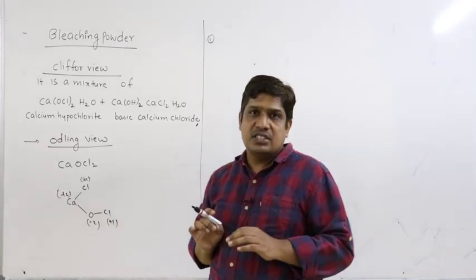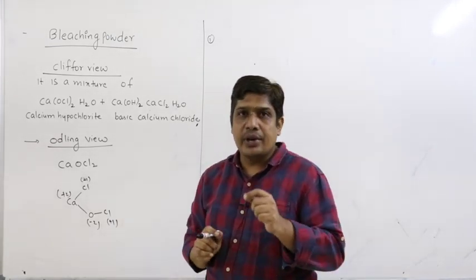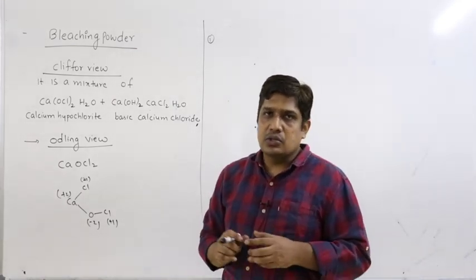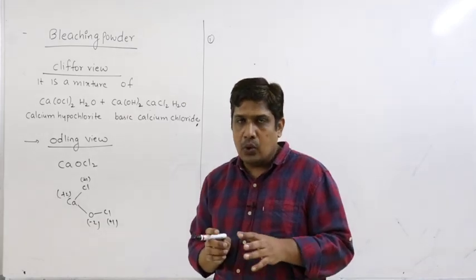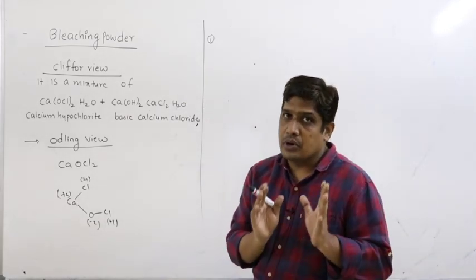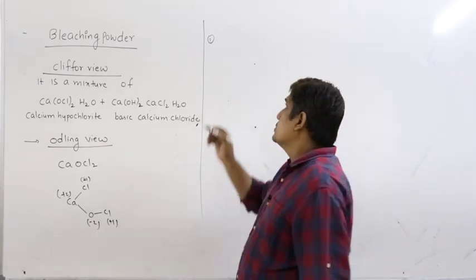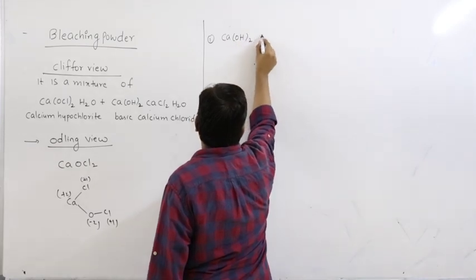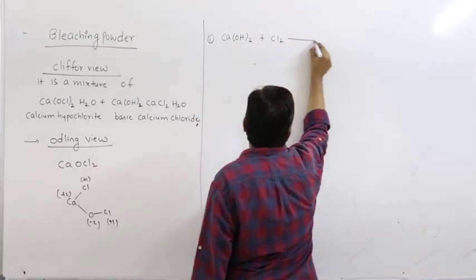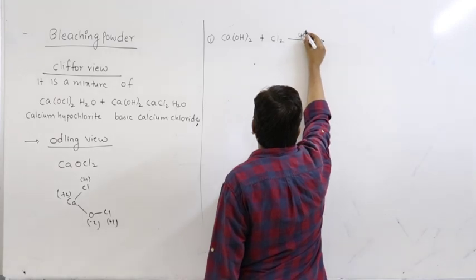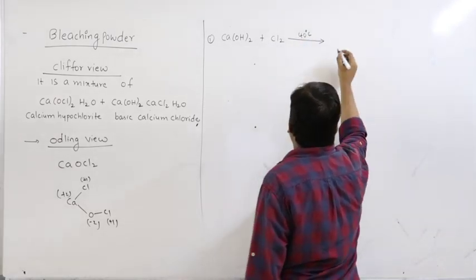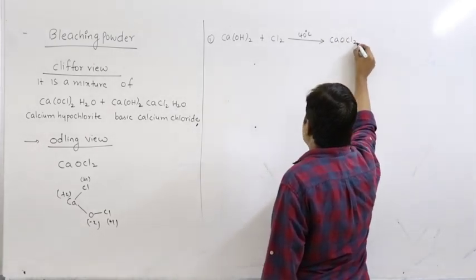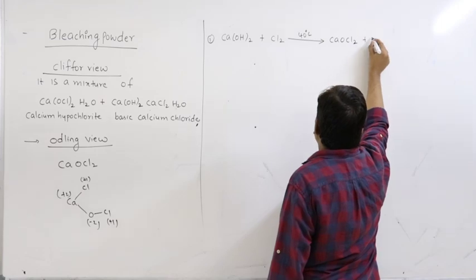The preparation of bleaching powder is done by passing chlorine gas over slaked lime. Slaked lime is nothing but calcium hydroxide. So we pass chlorine gas through calcium hydroxide. Let us see what the possible reactions are. The first one is calcium hydroxide reacts with chlorine, say around 40 degrees, to form CaOCl2 plus H2O.